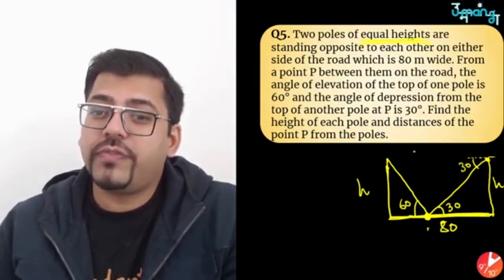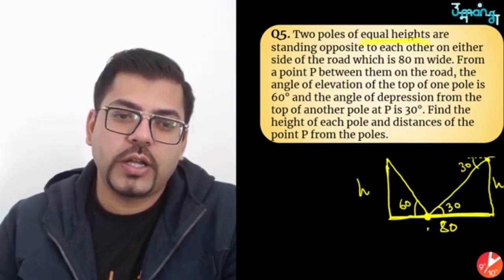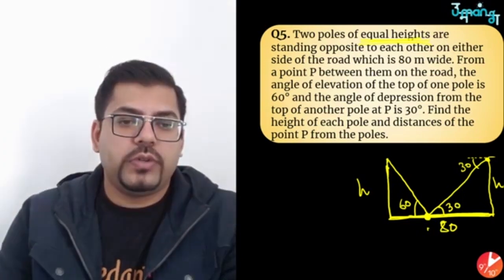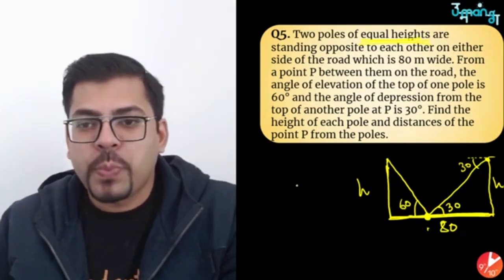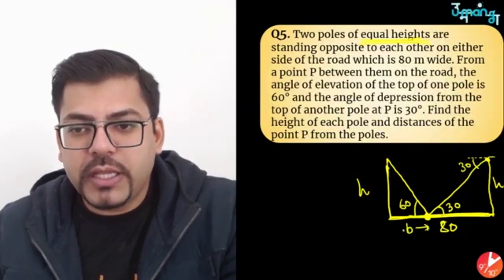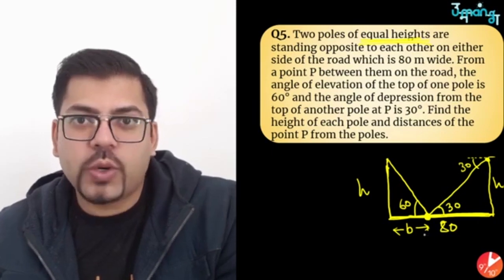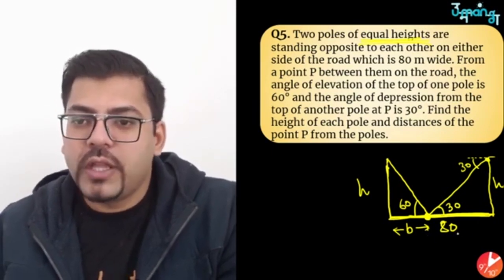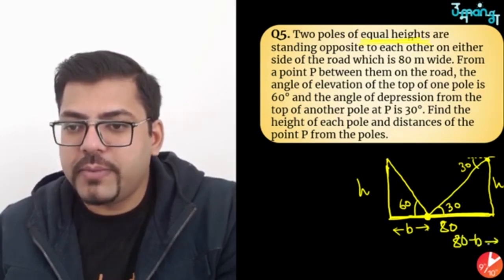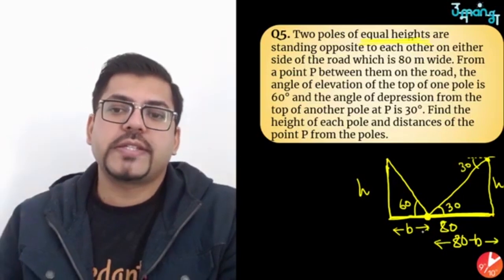By the way, you can even find it using similarity. I'll tell you how, but not now. Let me tell it later on. But here we go. Let me just find out this thing. First of all, if I assume this portion to be b, and this entire road is 80 meters wide, so this remaining would be 80 minus b. I hope you are understanding, 80 minus b, from here to here. Correct?